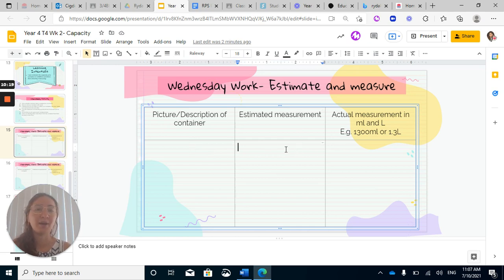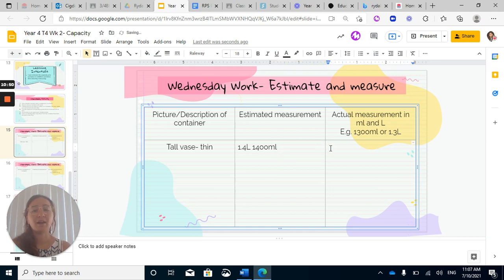Estimated measurement, I might think, so I'll write that here. I'll put tall, thin vase. And then my estimated measurement, I think it's going to be 1.4 liters, or I could put it as 1,400 milliliters.